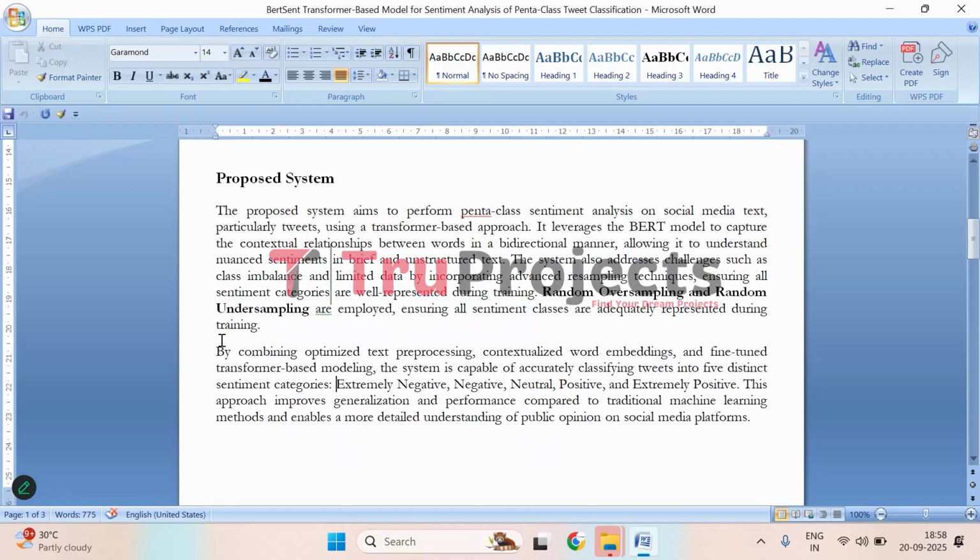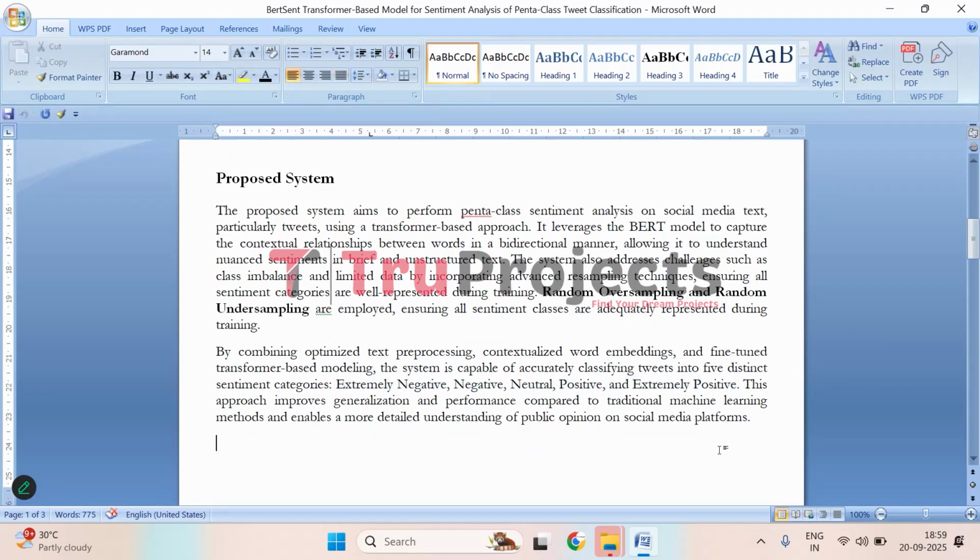The system works first by cleaning and preparing the text in an organized way, then converting the words into meaningful numerical representations that capture their context. It uses a fine-tuned transformer model to analyze these representations and classify tweets accurately into five sentiment categories: extremely negative, negative, neutral, positive, and extremely positive. So we will be categorizing the text into these categories.